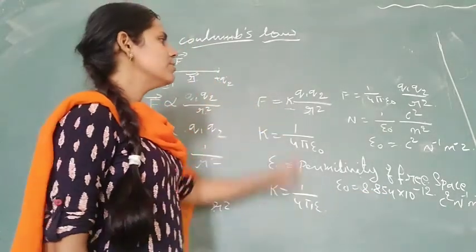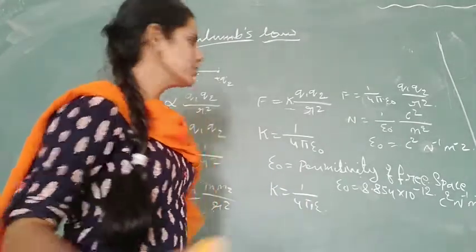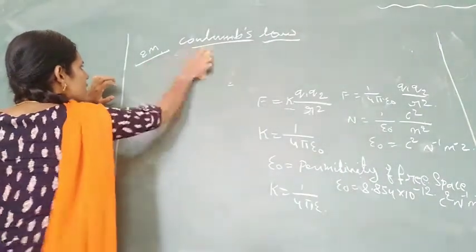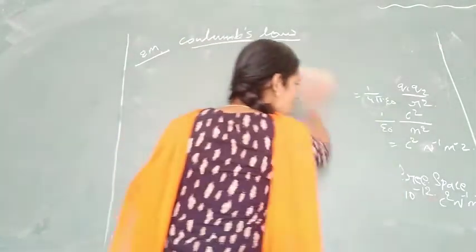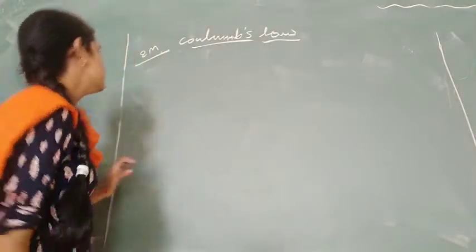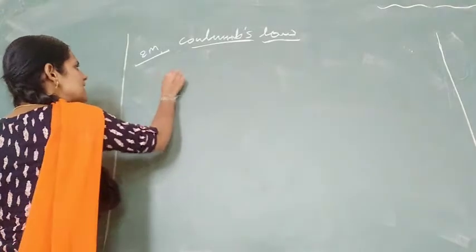Force is equal to 1 by 4 pi epsilon naught q1 q2 divided by r square. The same thing is represented in vector form.